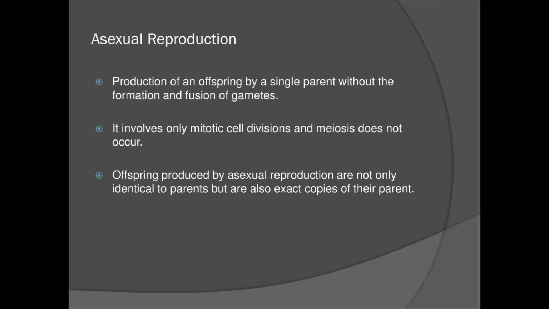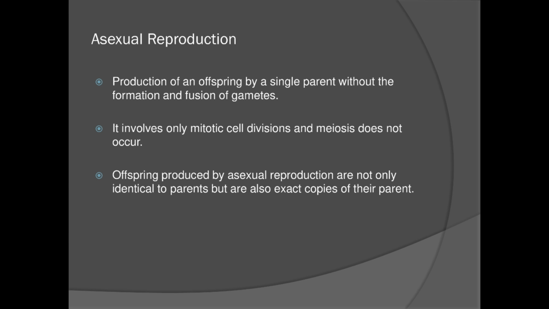The name itself suggests asexual means there is no fusion of gametes, only there is a production of an offspring by a single parent without formation and fusion of gametes. So there is no fusion of gametes. If there is a fusion of male and female gametes, then it is called sexual reproduction. In asexual reproduction, there is no fusion of gametes, only daughter cells are formed from the parent cells.